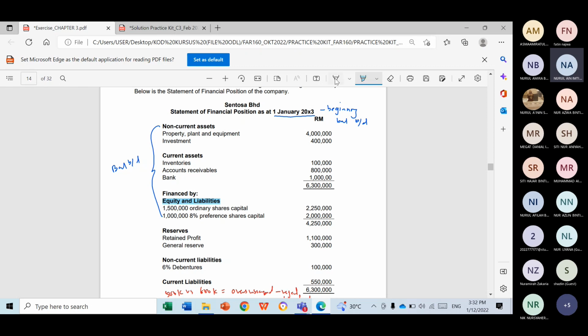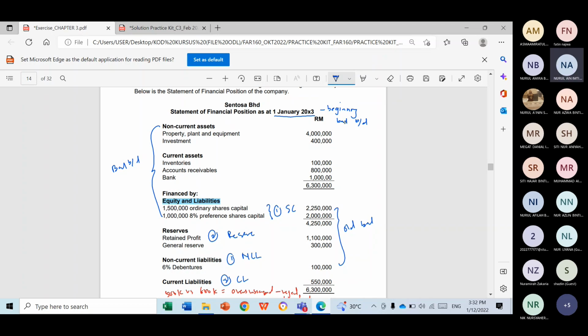So equity, we will have what? This is your equity. First, we have the share capital. Number 2, we have the reserve. As for liability, we have the non-current liability and the current liability. This is the old figure, the old balance. You have to adjust for any changes.